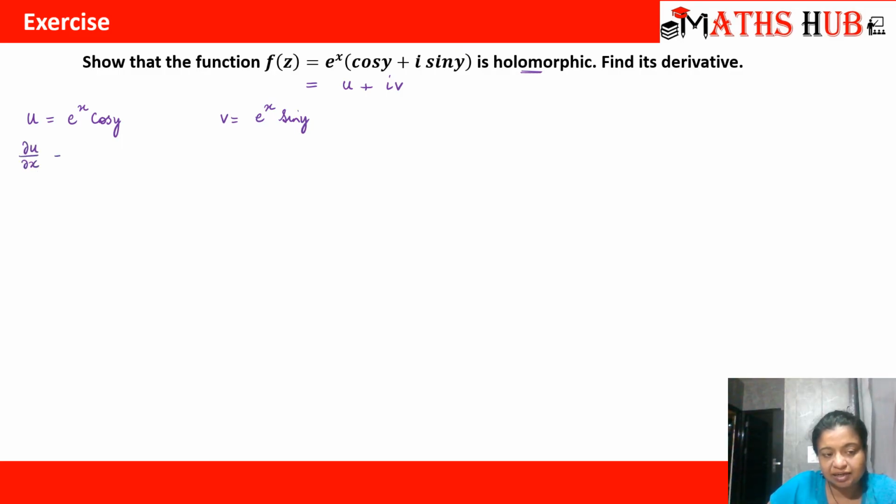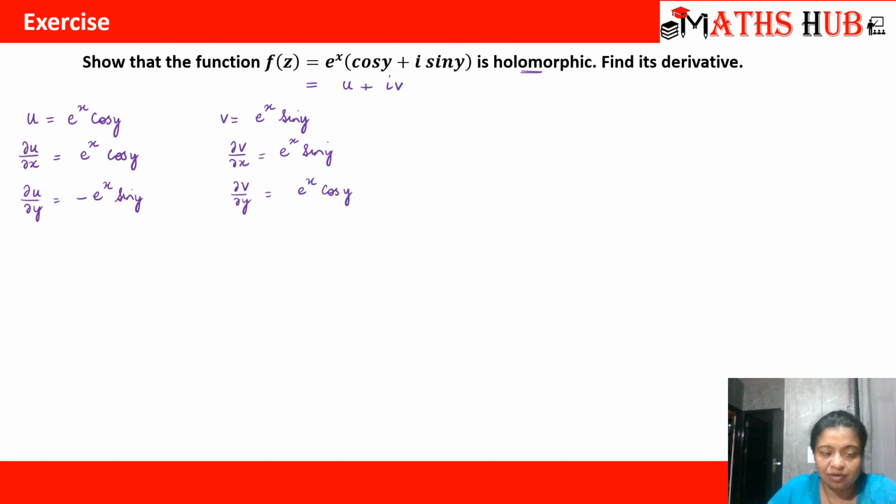So let's calculate curl u by curl x. It is e raised to power x cos y. And what is curl u by curl y? It is minus e raised to power x sin y, right? Now, what is curl v by curl x? It would be e to the power x sin y. And what is curl v by curl y? It is e to the power x cos y.